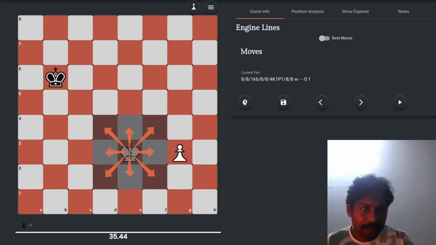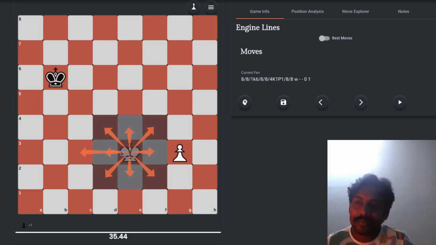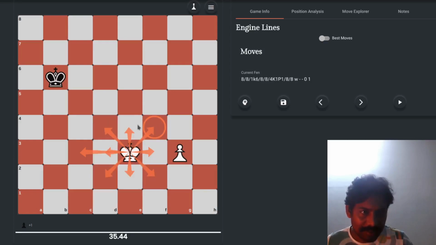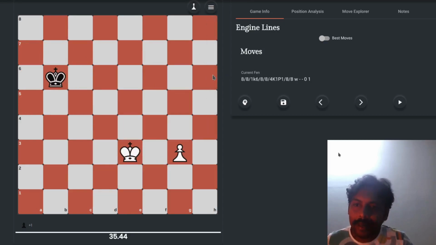If you want this king to go directly to this square, it won't be possible because it only moves one square at a time. So this king as of now can go to this square, this square, this square, this, this and this, and likewise this king can go to these many. You also need to know that a king cannot go to a square which is already attacked by enemy pieces.